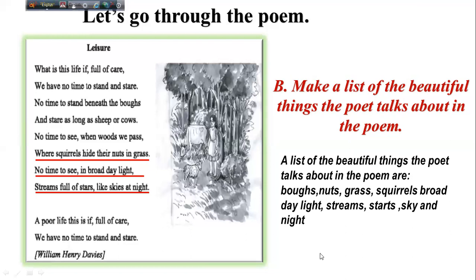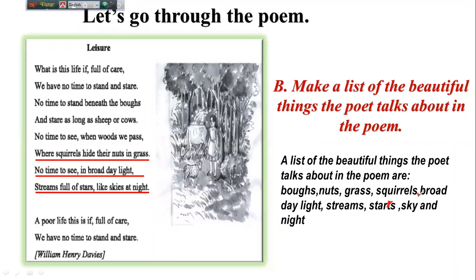So look here, a list of the beautiful things the poet talks about in the poem are boughs, nuts, grass, squirrels, then broad daylight, streams, stars, sky, and night. Dear learners, here is the correction for you. This T will not be here, it will be stars.